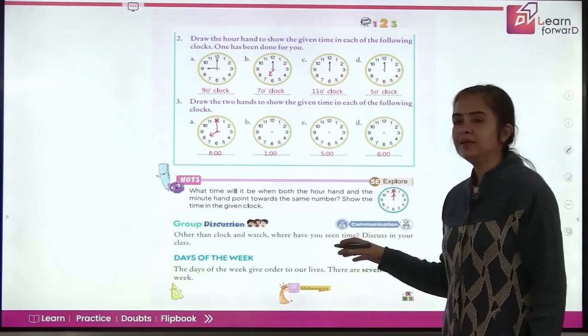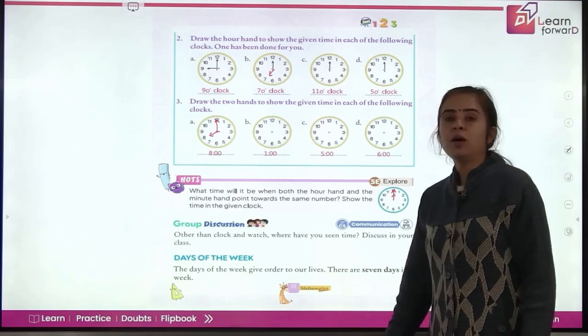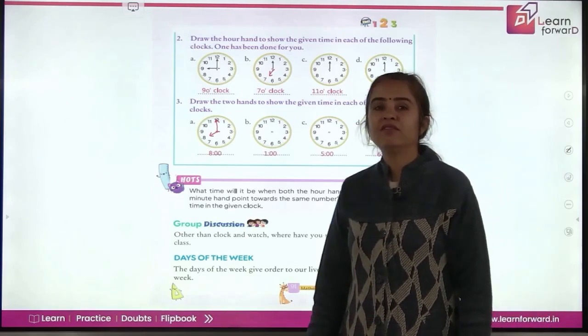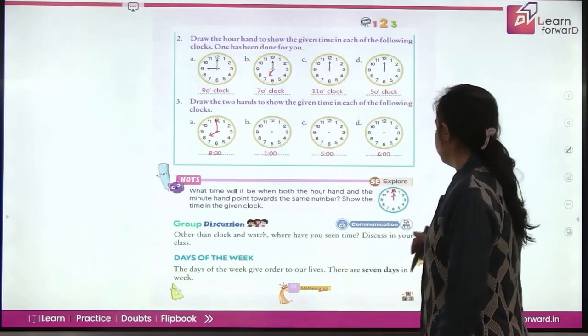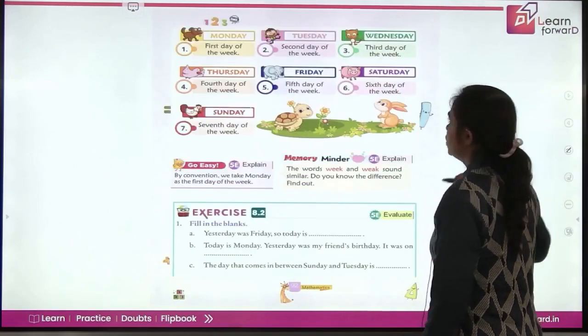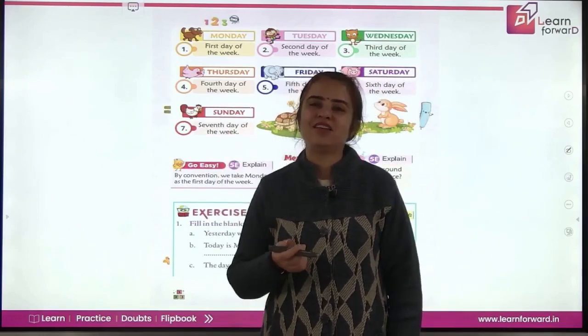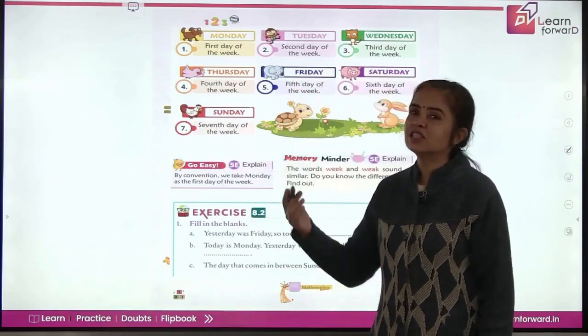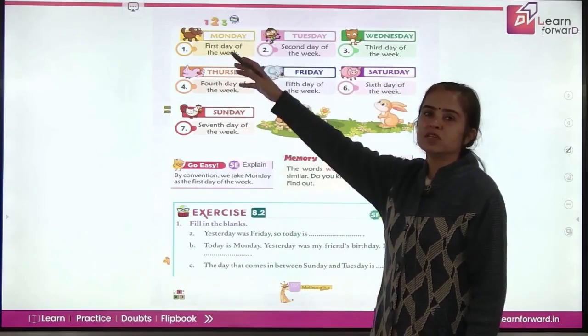Let's move ahead. Now we'll be learning about days of the week. How many days are there in a week? We have got 7 days in a week. Do you know the names? You come to school. Can you tell me which day is off? Yes, Sunday. So we call it the weekend. And the week starts from the first day, which is Monday. So Monday is the first day of the week.